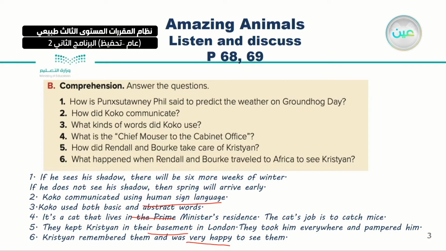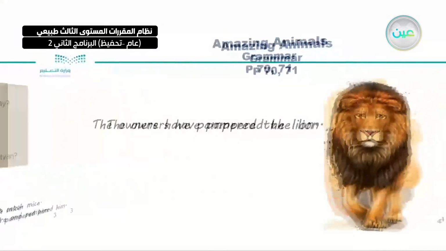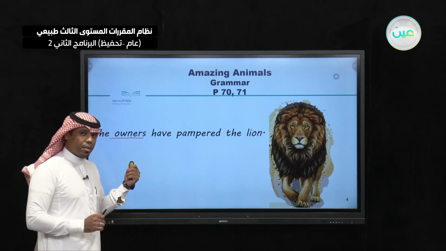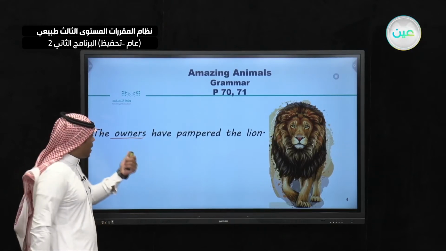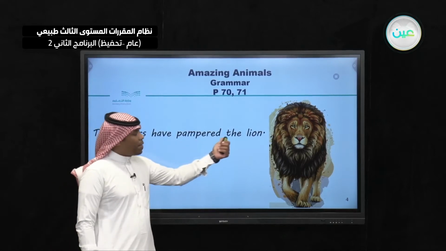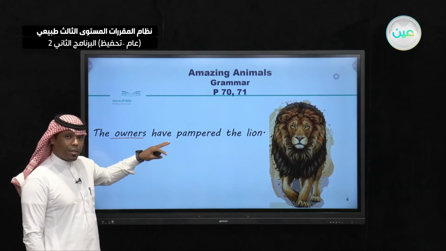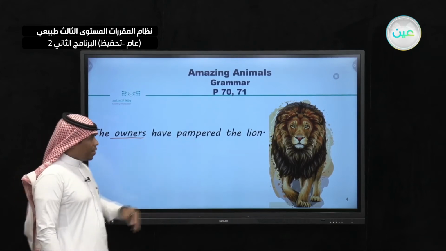Now let's start our lesson by seeing this picture. Do you remember this one? Very good. Now read the sentence here: the owners have pampered the lion. So here, who are the owners I'm talking about? Do you remember from the listen and discuss? Very good, Randall and Perk. So, the owners have pampered the lion. Now, as you can see, this is what? An active sentence, active.